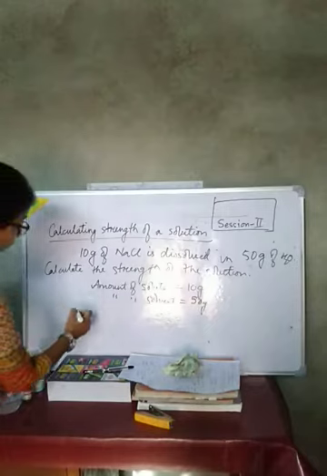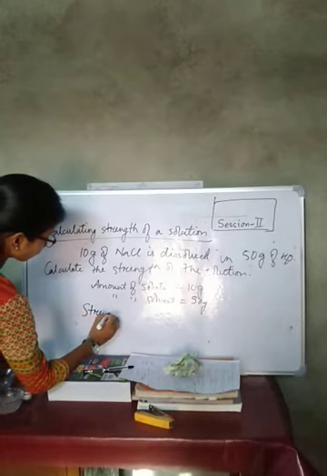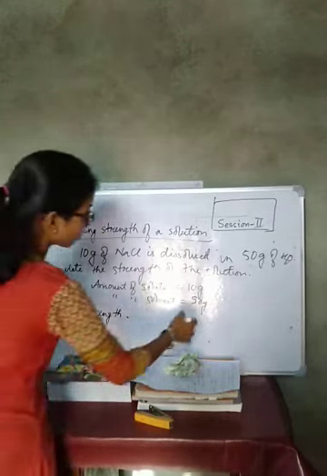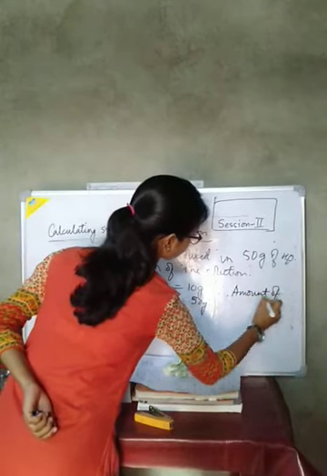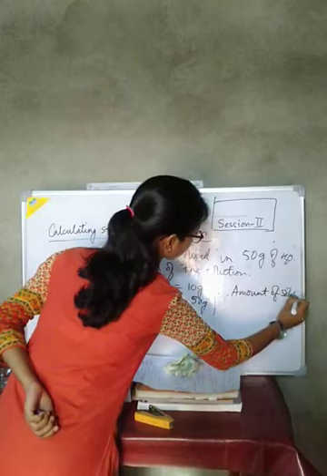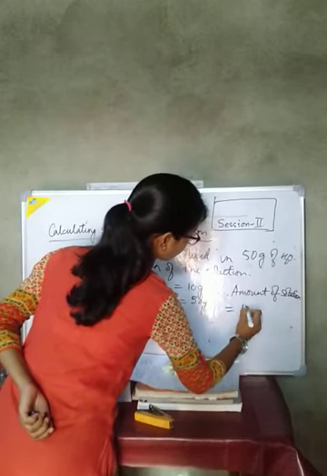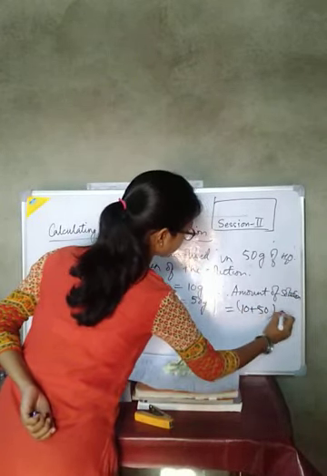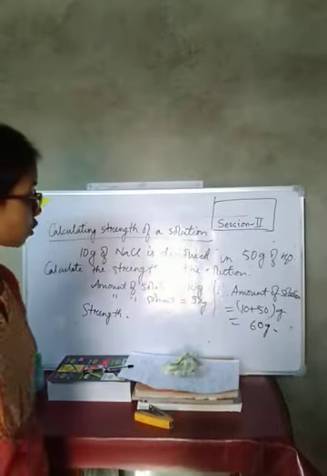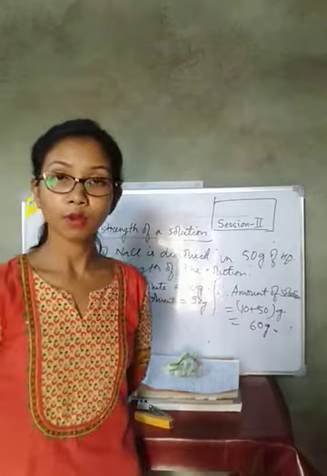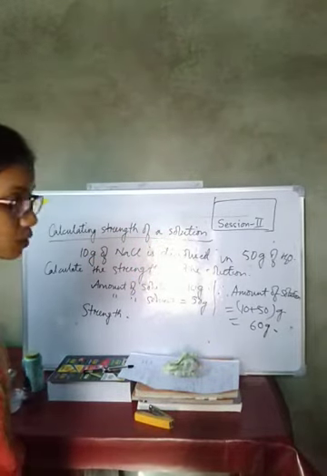Therefore the amount of solution is 10 plus 50 gram, which is 60 gram. Amount of solute plus amount of solvent gives us the amount of solution.